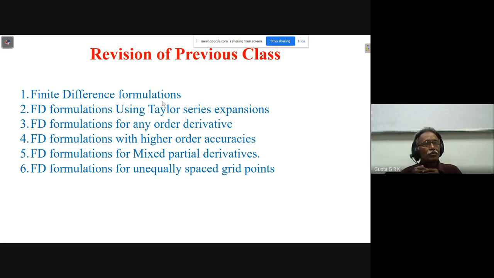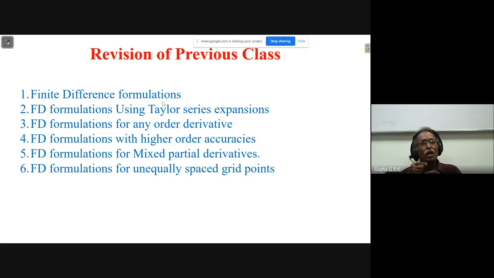If you want to increase the accuracy, instead of going for higher order accuracies in discretization, we discretize the domain with a finer grid. That is the way we can achieve the same thing. We have also seen how to do the finite difference formulation for mixed partial derivatives, like dou square f by dou x dou y, with central difference, forward difference, and backward difference.